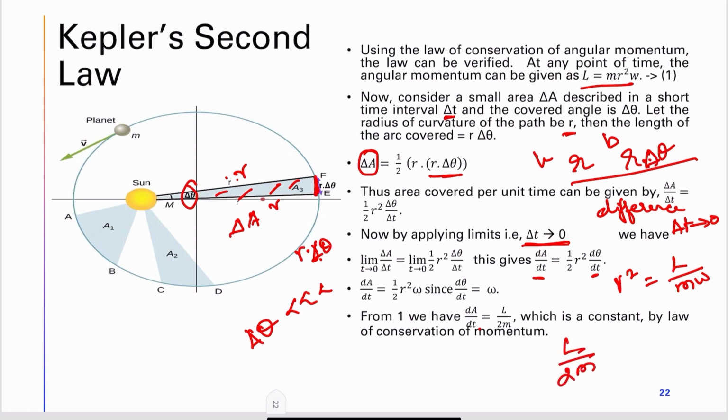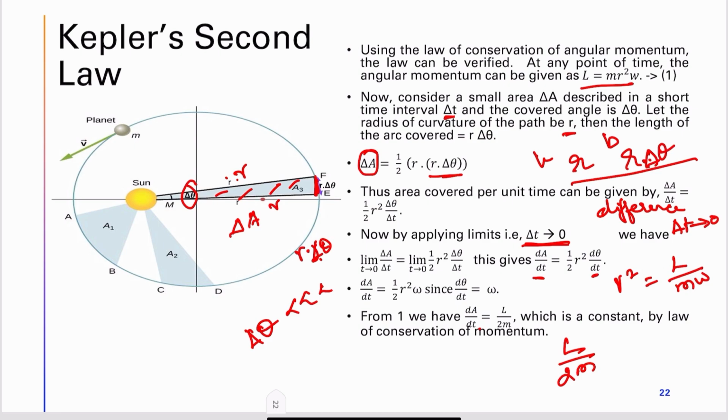We know that the angular momentum is going to be constant, due to the law of conservation of angular momentum. The initial momentum is always equal to the final momentum. Because of this, L is constant, and the mass of the object is constant. So the area swept per unit time, dA by dt, that is equal to L by 2m, is a constant.